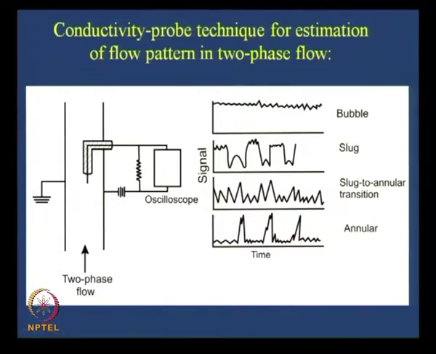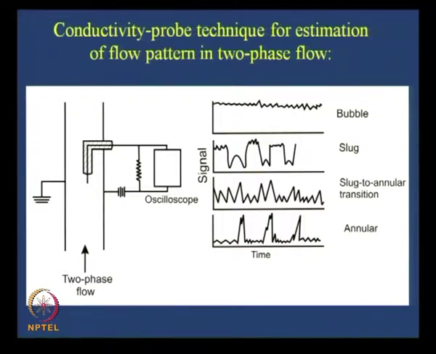Okay. So with a proper design of this probe, we can actually differentiate between the different flow patterns. Where does the problem arise? Firstly, it is cheap and has an instantaneous response. The moment a bubble touches, there is a drop in the voltage, and when water touches again, there is a rise in voltage. So the response is instantaneous. This is one good thing about the conductivity probe technique. It is simple and hazard free; all those advantages are of course there.